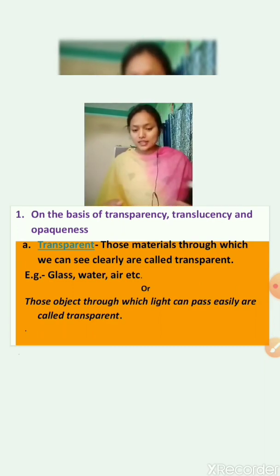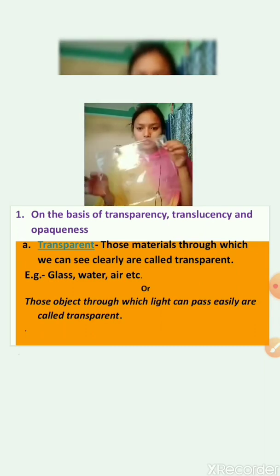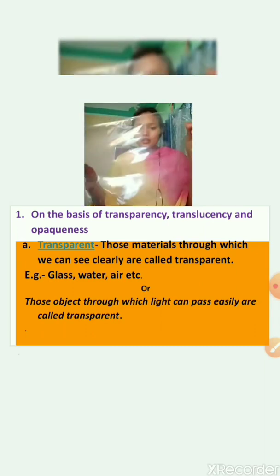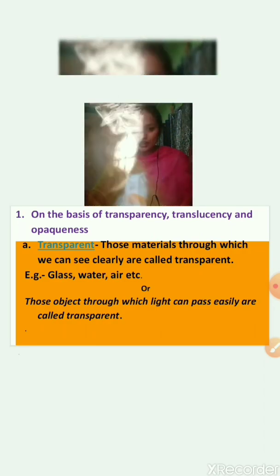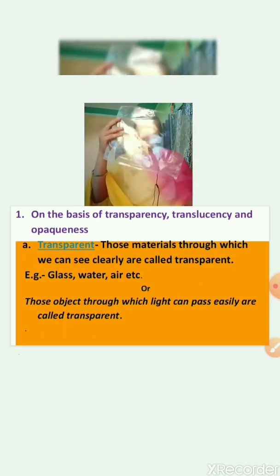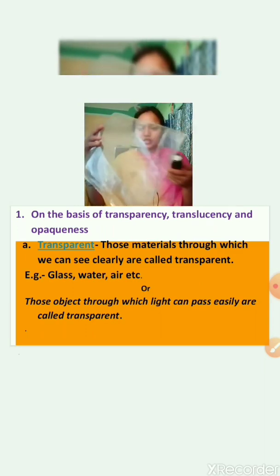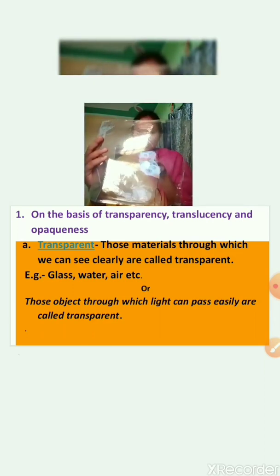So let's take an example. Now here you can see this paper. Can you see this transparent paper? It is a transparent thing because through this you can see me very clearly. Now if I blow a torch here, can you see the rays of the torch clearly?